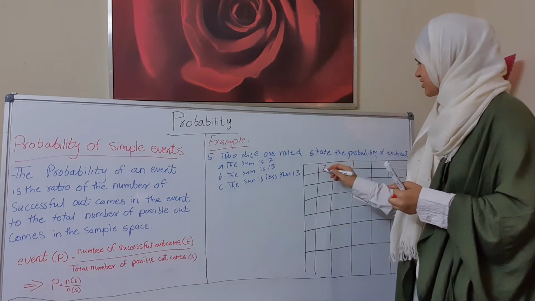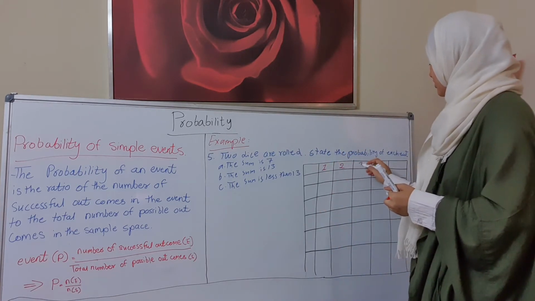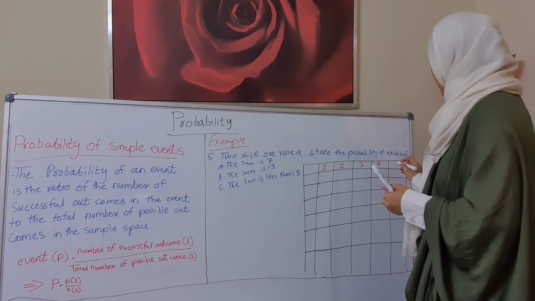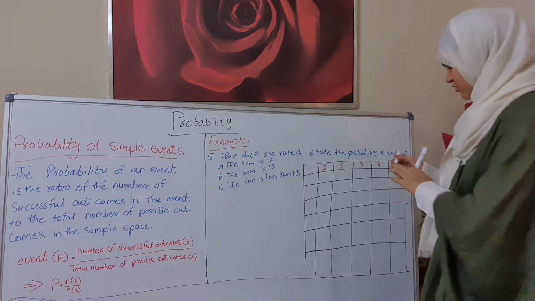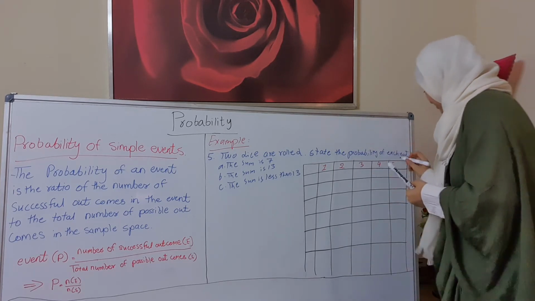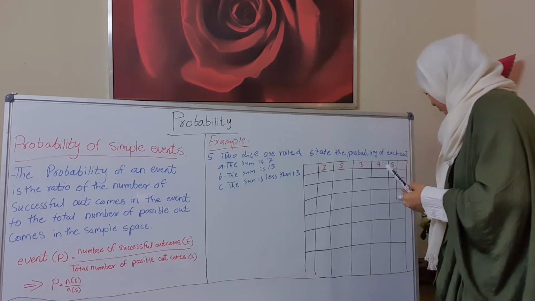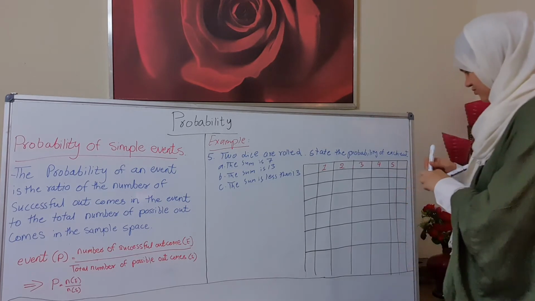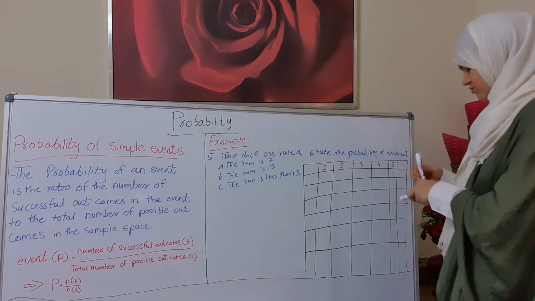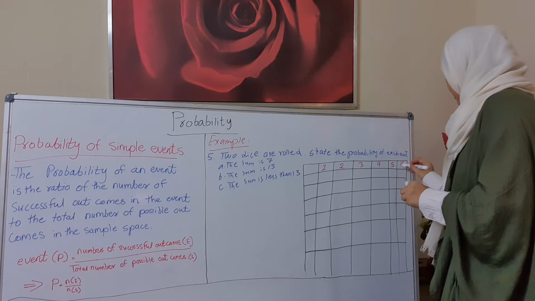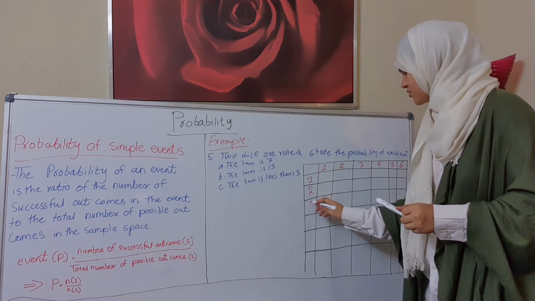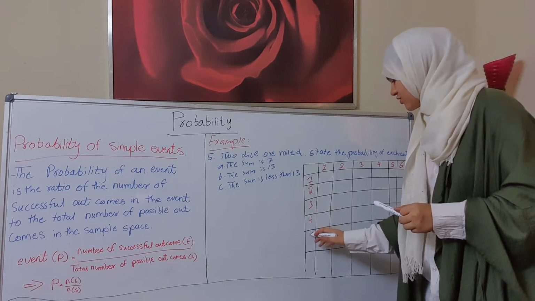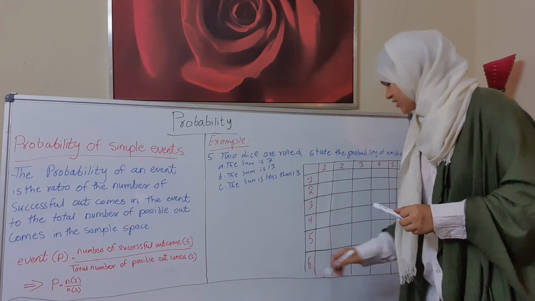Here we'll make it 1, 2, 3, 4, 5, but we'll take another one which is 6. Now the same thing, 1, 2, 3, 4, 5, 6.